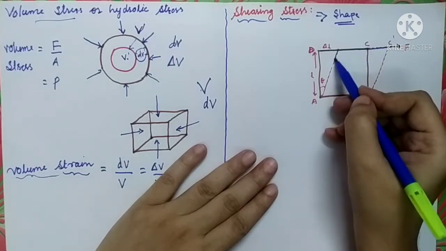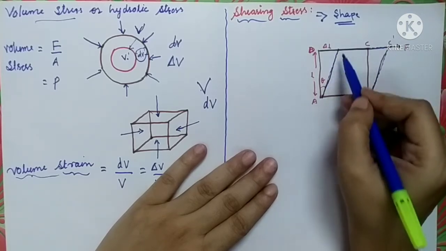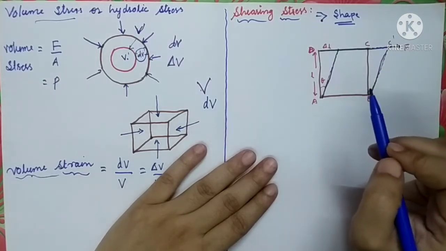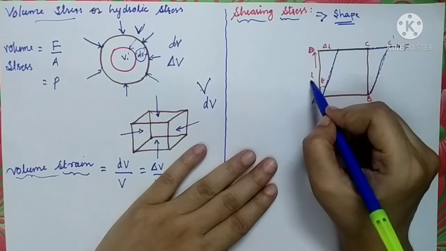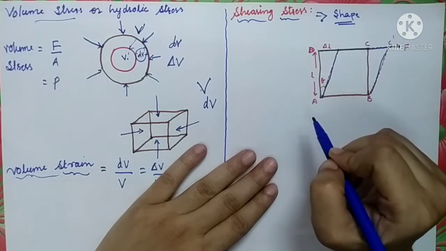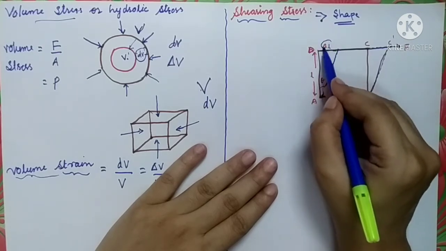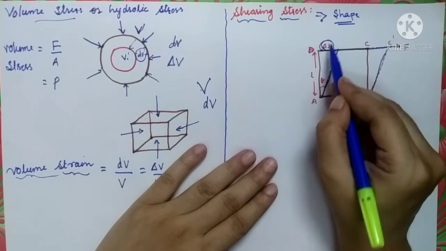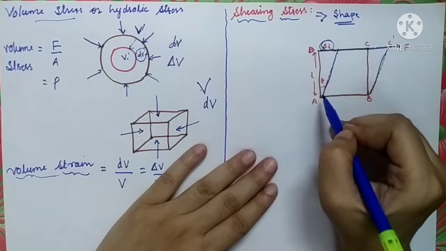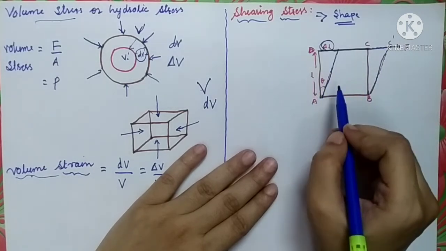After the application of the deforming forces, the object will take this shape. So the object has changed its shape. Let small l be the original length of this cube, and the change in the length, let's say the displacement in the topmost layer, is delta L, and the angle subtended by the two sides of the shape is theta.